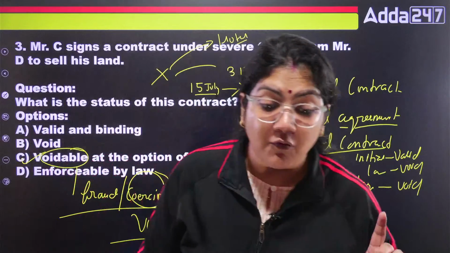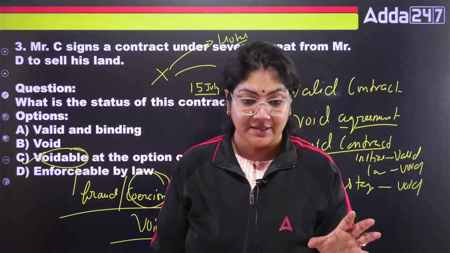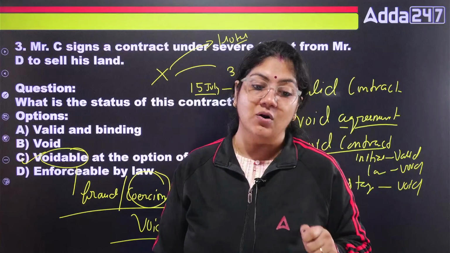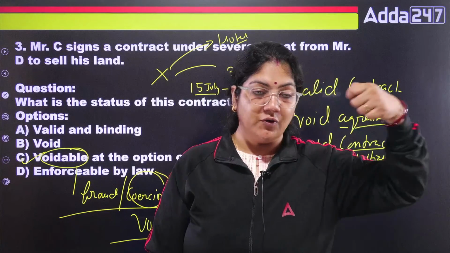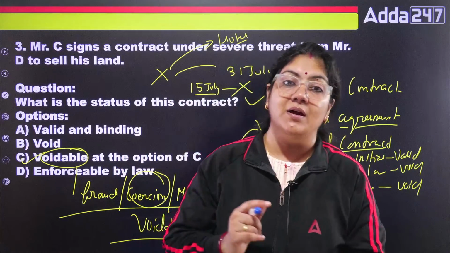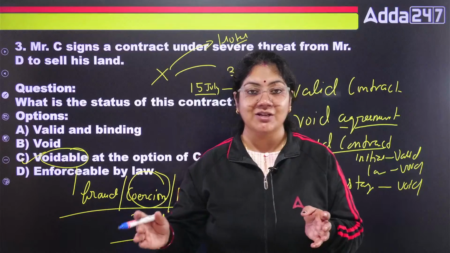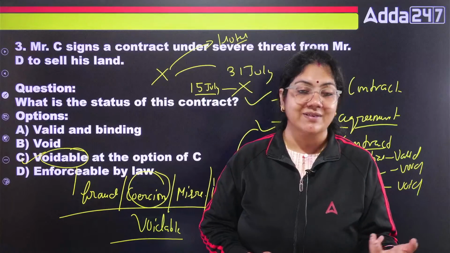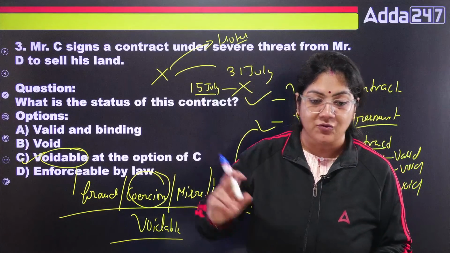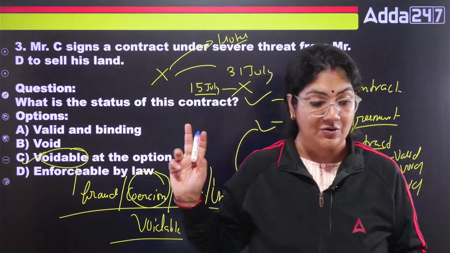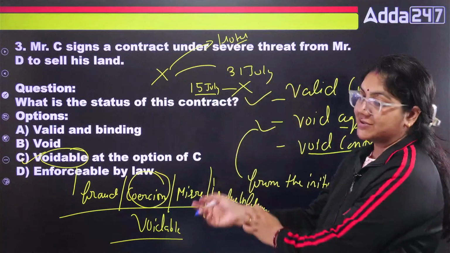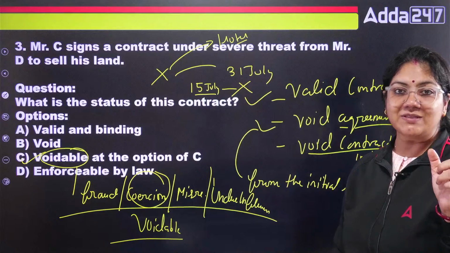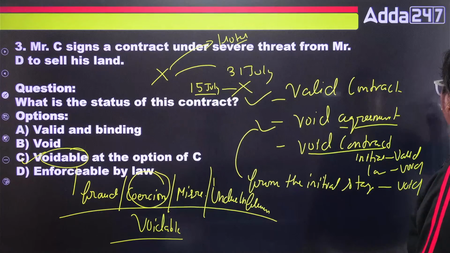Void means which has no existence. If you ask me, ma'am, about the particular word void, void means which has no existence. Void is categorized into void agreement and void contract. Just remember the formula. A void agreement is totally void from the initial stage. Suppose a minor or a drunken person makes an agreement, that agreement cannot be in existence. And a void contract, I have already told you what it is. The best example is always the marriage example. So the actual word void means which has no legal existence. Now, the next one.